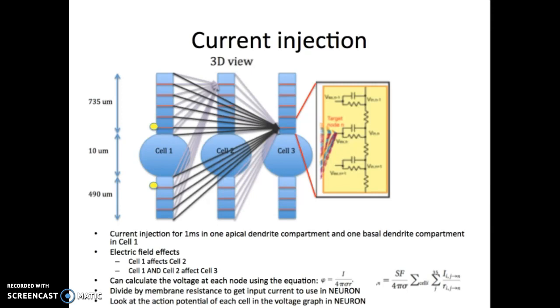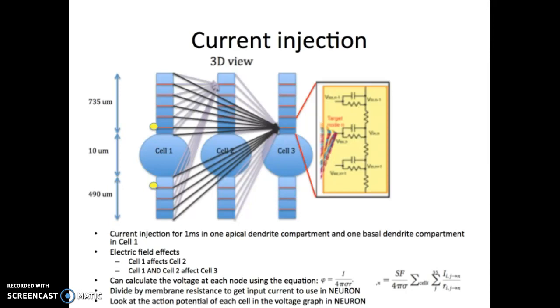The voltage at each node can be calculated according to Ohm's law for conductors in Maxwell's equations. The potential at point P at a distance r relative to the reference electrode in a medium of conductivity sigma is shown in the equation on the left. Using superposition, this equation can be generalized to calculate the extracellular potential induced at a target node N, shown in the equation on the right.